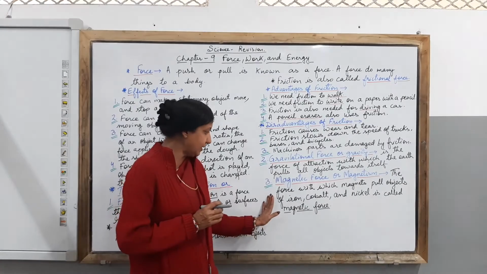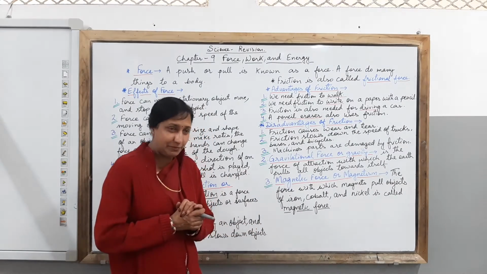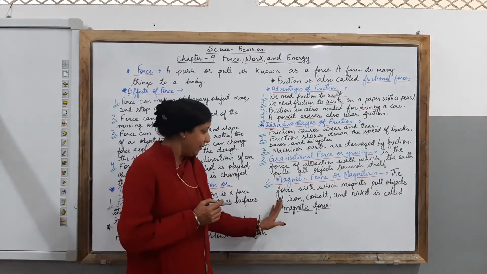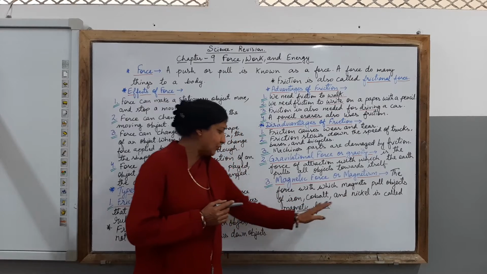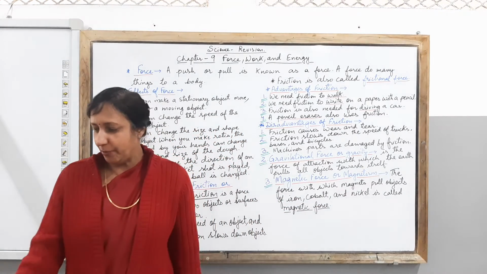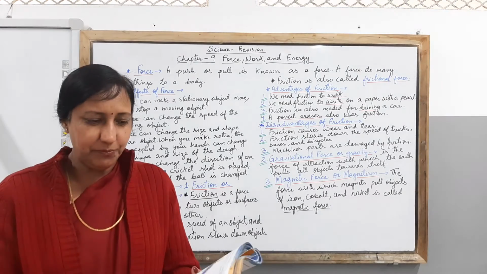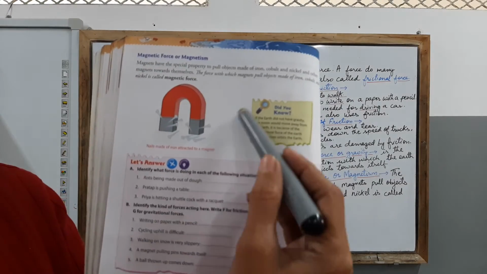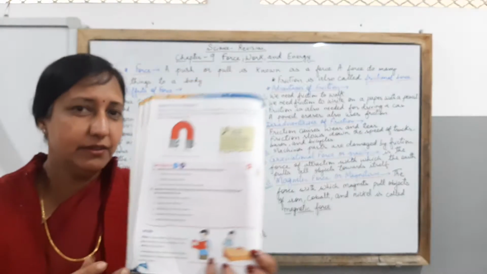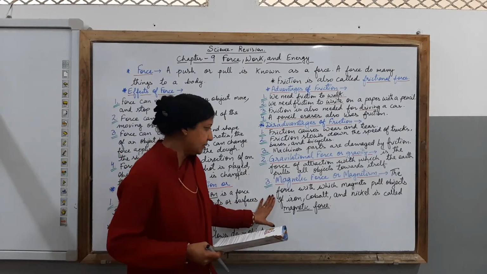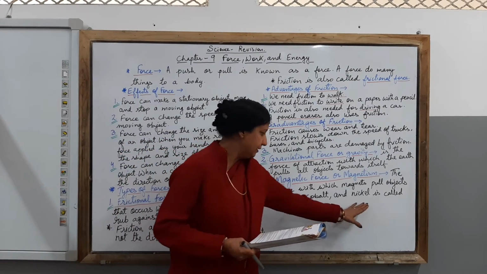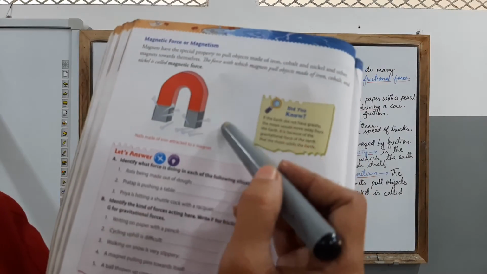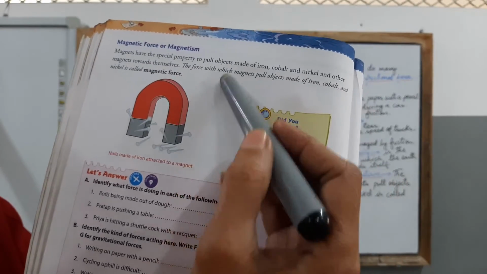Next, we talk about the third kind of force, children, that is magnetism. The force with which magnets pull objects of iron, cobalt and nickel is called magnetic force. As with the help of the example right here, you can see, children, how the magnets can attract the nails. It is attracting the nails as it can attract things like objects of cobalt, iron and nickel. So this kind of a force is known as magnetic force or magnetism.